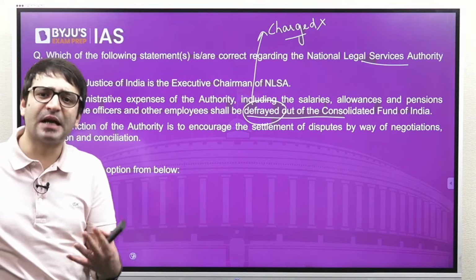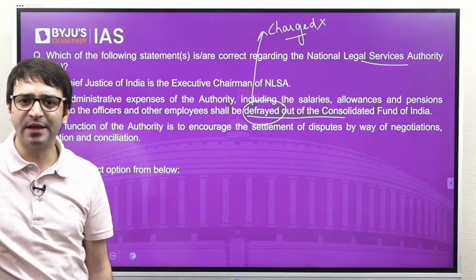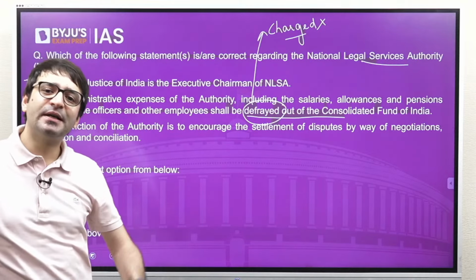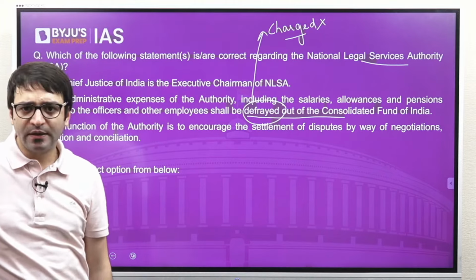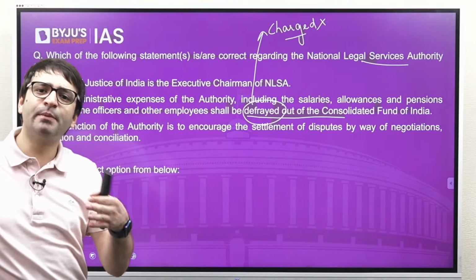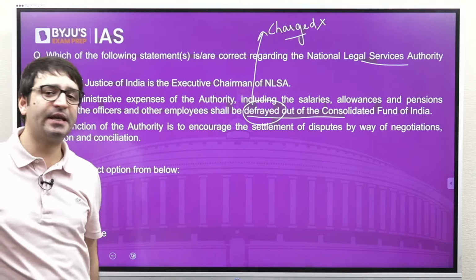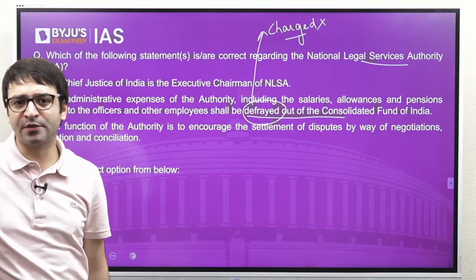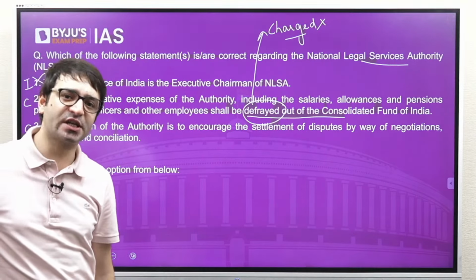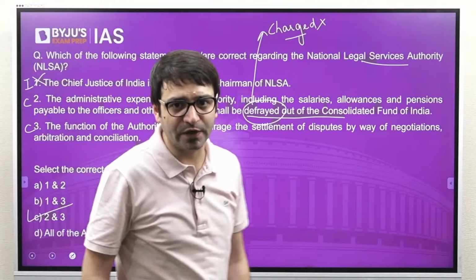Parliament can only discuss those expenses, but Lok Sabha cannot vote on them. But here we are talking about expenditure that is going to come out of the Consolidated Fund of India. That means only once the Parliament approves can you withdraw money to pay salaries, allowances and pensions to the members of this authority. So it is not charged expenditure, it is expenditure made from the Consolidated Fund of India.